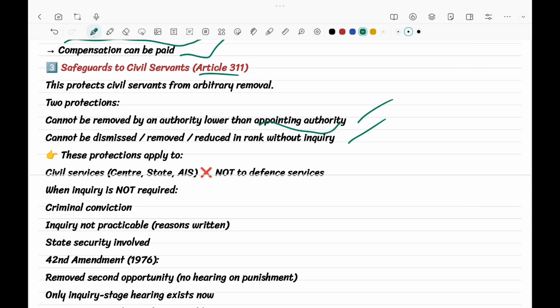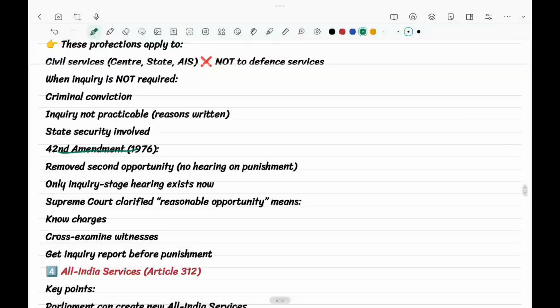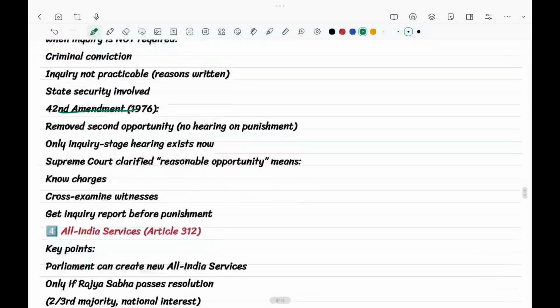This protection applies to civil services but not to the defense services. According to the 42nd Amendment, there can be a second opportunity, like cross-examination, during the inquiry.